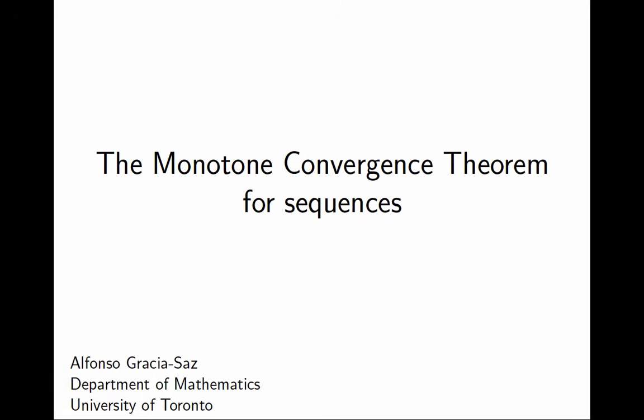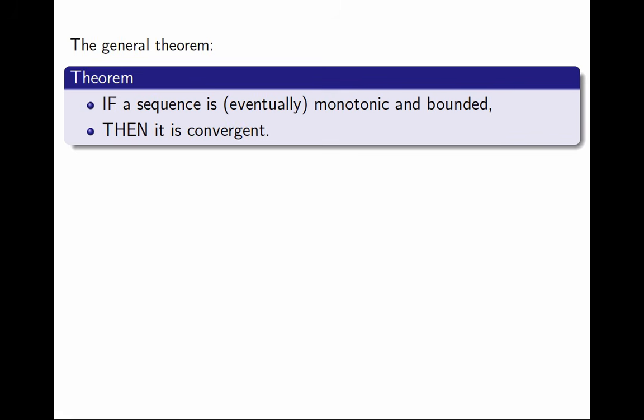In this video, I will present the proof of the monotone convergence theorem for sequences. I'm writing "for sequences" because there are a few other theorems in various areas of analysis with the same name. Here is the theorem in its most generality. It says that if a sequence is eventually monotonic and bounded, then it must be convergent.